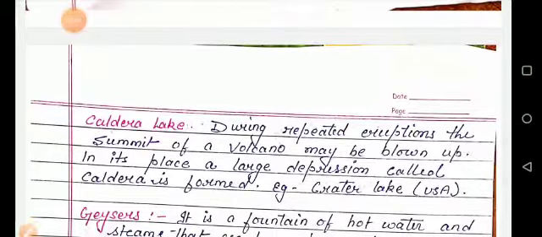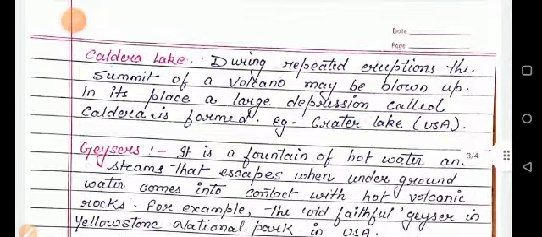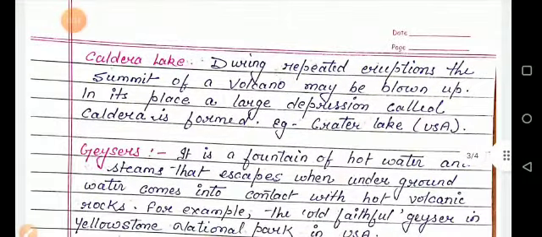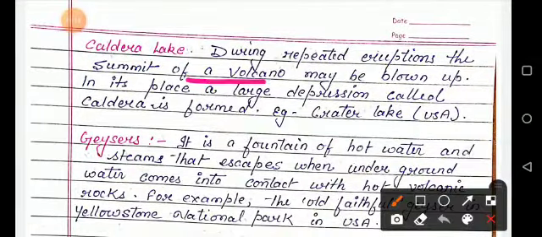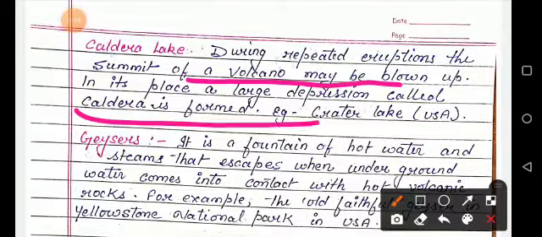The next one is Caldera Lake. During repeated eruptions the summit of a volcano may be blown up, and in its place a large depression called a caldera is formed. Crater Lake is an example of a caldera, located in the USA.